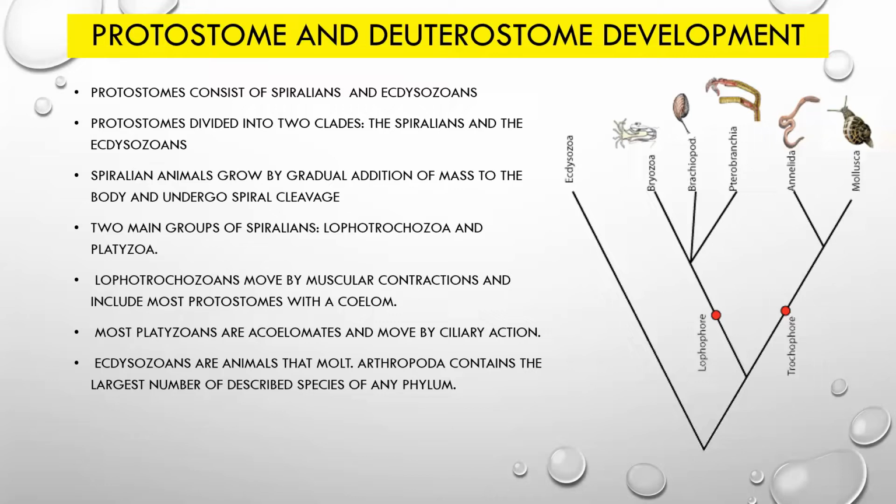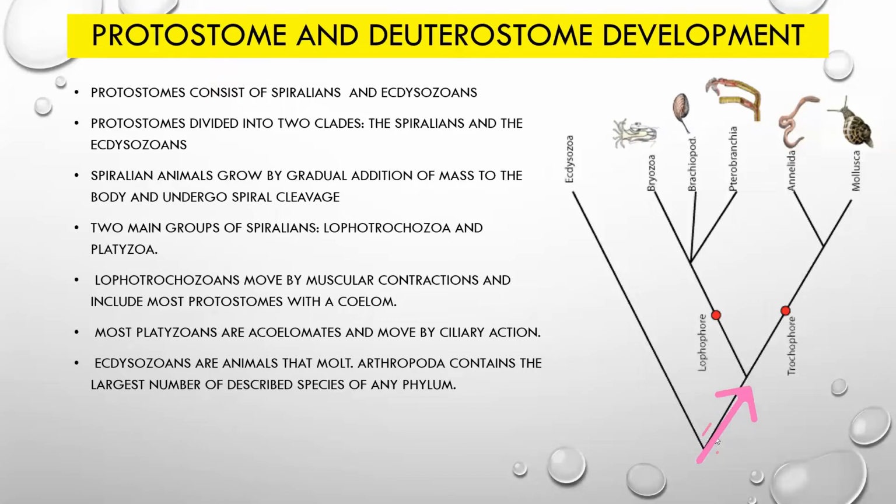Protostomes consist of spiralians and ecdysozoans. Spiralian animals grow by gradual addition of mass to the body and undergo spiral cleavage. There are two main groups of spiralians, Lophotrochozoa and Platyzoa.